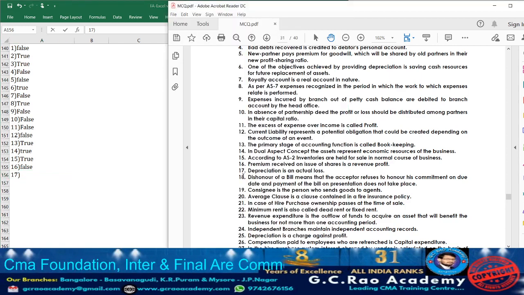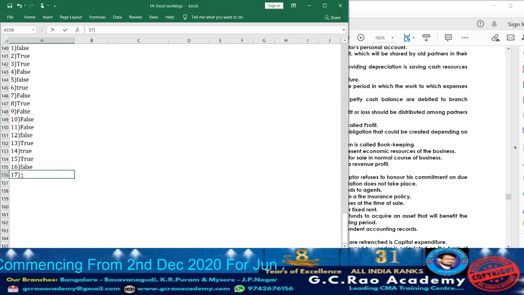Now moving on to statement 17. Depreciation is an actual loss. No, it is not a loss. What is depreciation? It is just a charge against asset. It is not the loss. So accordingly, the statement 17, whatever they have given, it is false. So take down false.